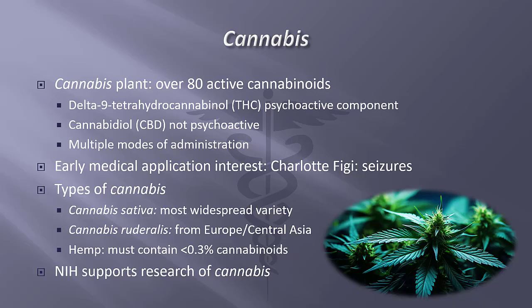Cannabis is a plant and contains more than 80 biologically active chemical compounds. One type of cannabis plant is marijuana, which contains the chemical compounds responsible for the high feeling that is often associated with marijuana. These compounds are called cannabinoids. Cannabis contains varying levels of the cannabinoids delta-9 tetrahydrocannabinol, THC, the component responsible for the euphoria and intoxication, and the